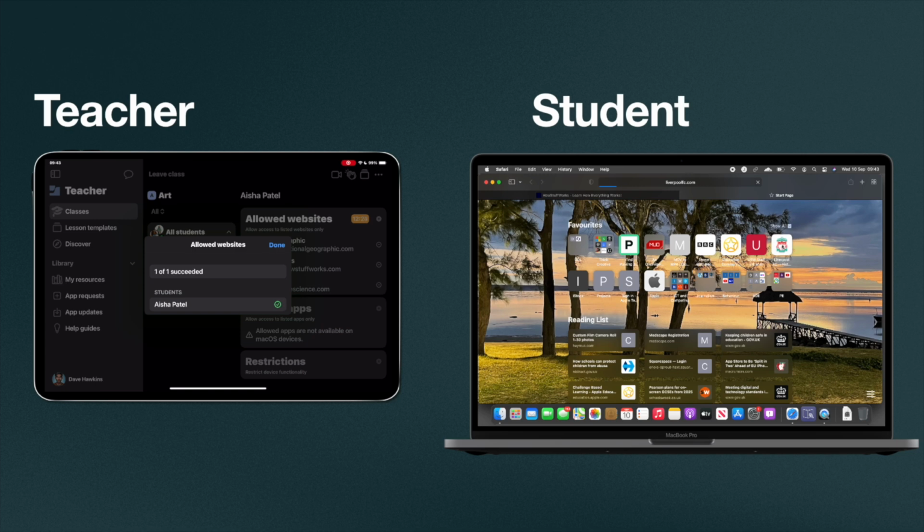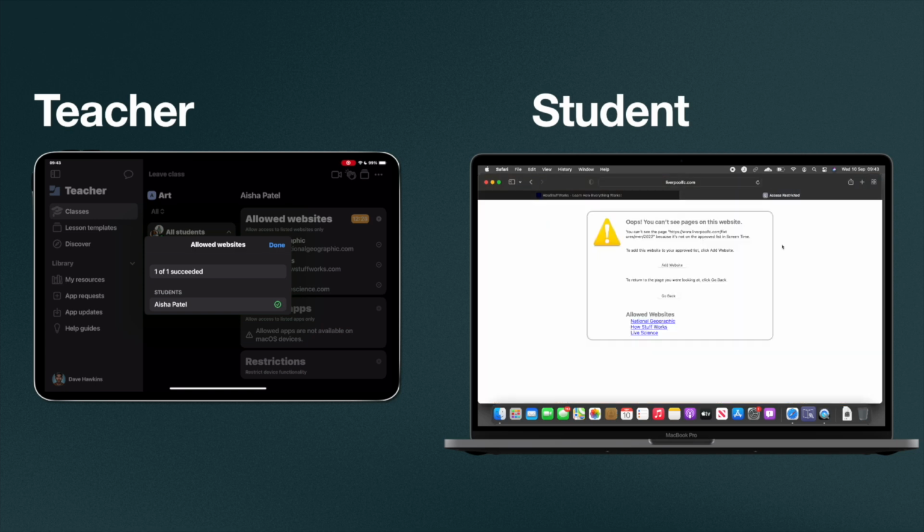Again, choose any other website on here. Let's click this one, and again, it gives me that block page, but still with the focused list of applications that I do want to be able to access. Now, this is a really important step because it means for the teacher, I can control the MacBooks in the class, focus on specific learning and teaching focused use of those tools, and block students from being able to access anything that from a teacher's point of view I might see as a distraction.